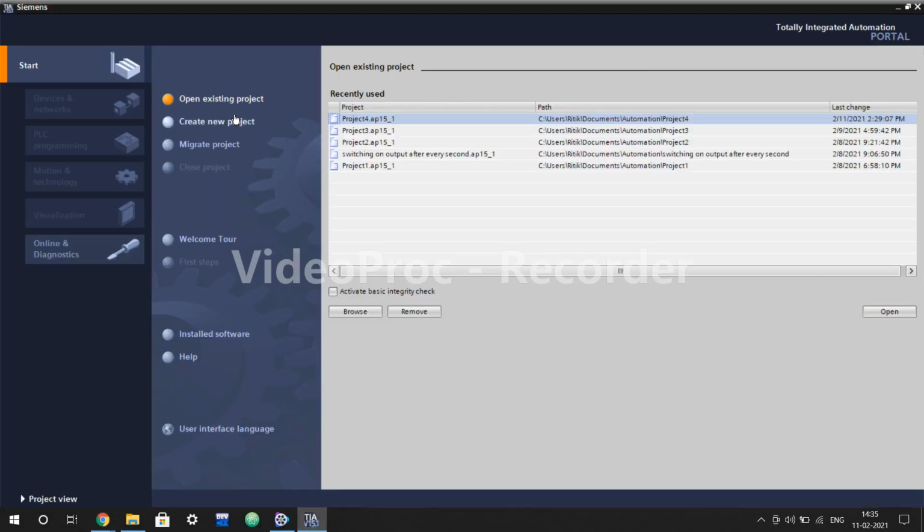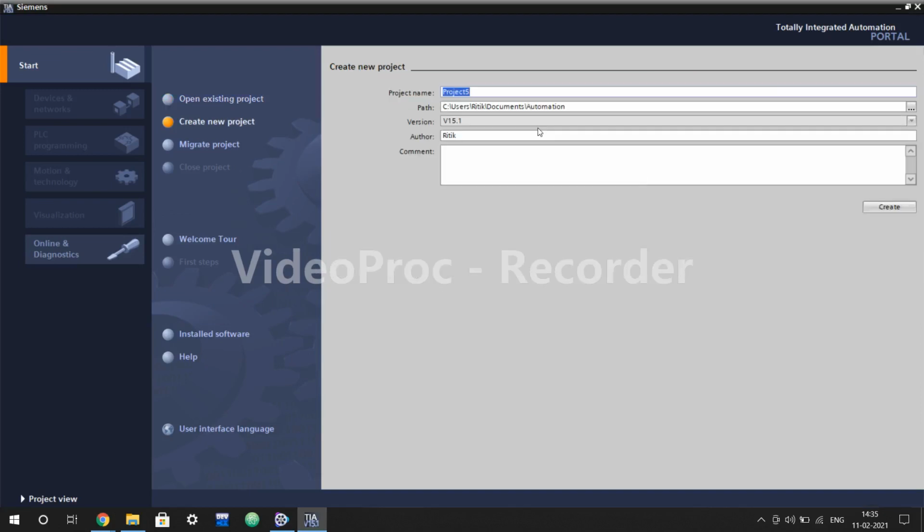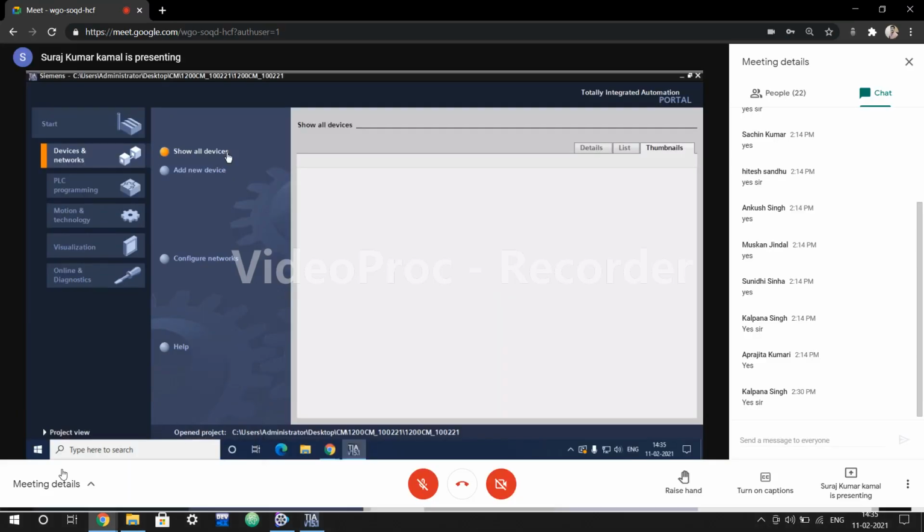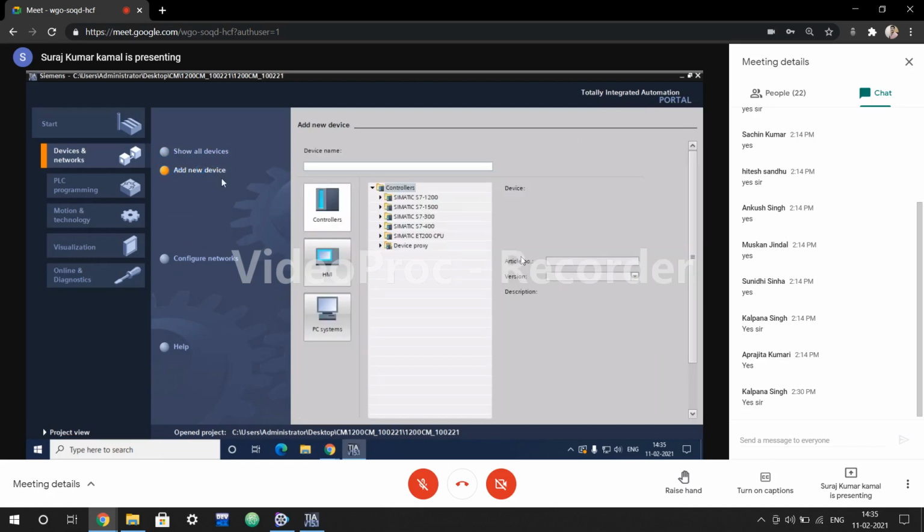Now, if you are connected with a network, that means a LAN network, then the devices that will be connected with your system, that with your PG, will be shown over here. And you are clicking on show all devices. But right now we haven't connected with any network. We are just connecting the simulator. Even we haven't opened the simulator yet. Okay, so then we have this option, add a new device, a device where you want to work on.